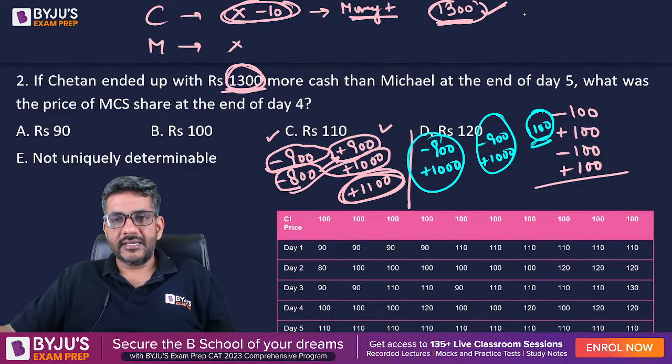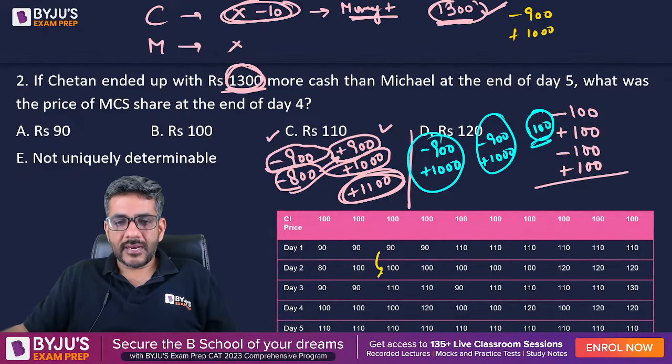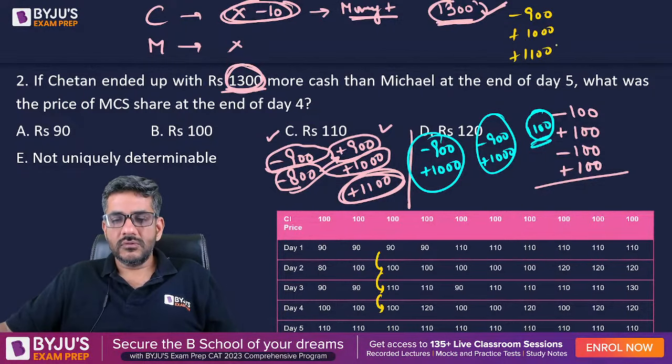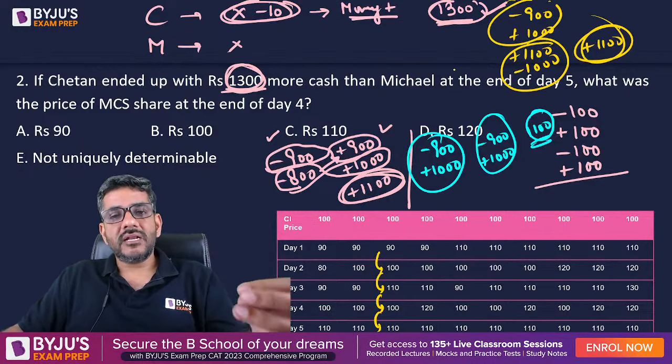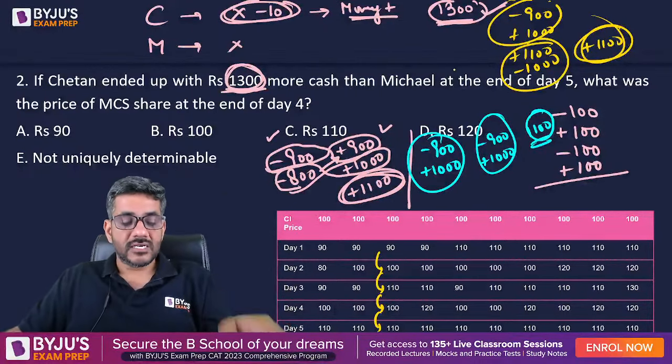100 minus 90. So price went down minus 900. Price went up plus 1000. Again price went up plus 1100. Again price went down means minus 1000, and then price went up means plus 1100. Once again 100, 100 and plus 1100. So ultimately Chetan will always have 1300 more cash.